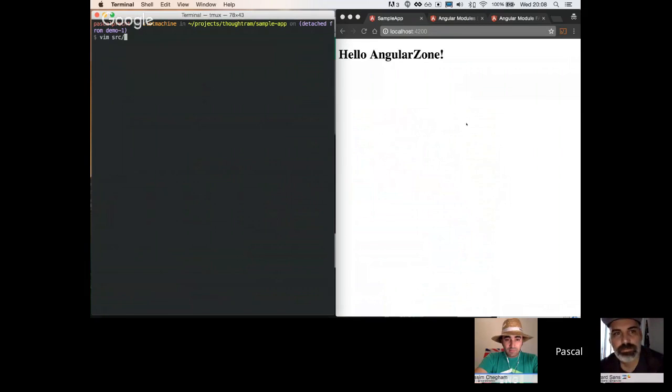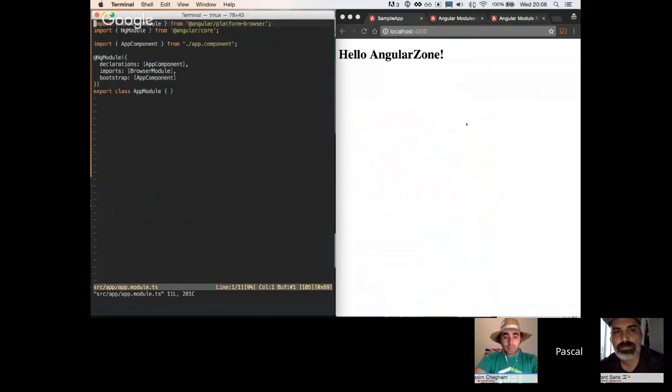So now let's take a look at some code. There's a file in src/app called app.module.ts, right? This is basically the entry point of the application. What we see here is an ngModule, which is a decorator, and a decorator is something that you can put on a class, which we have here as well. So there's AppModule. This is our application module. This is the thing that we want to bootstrap when we run our application.